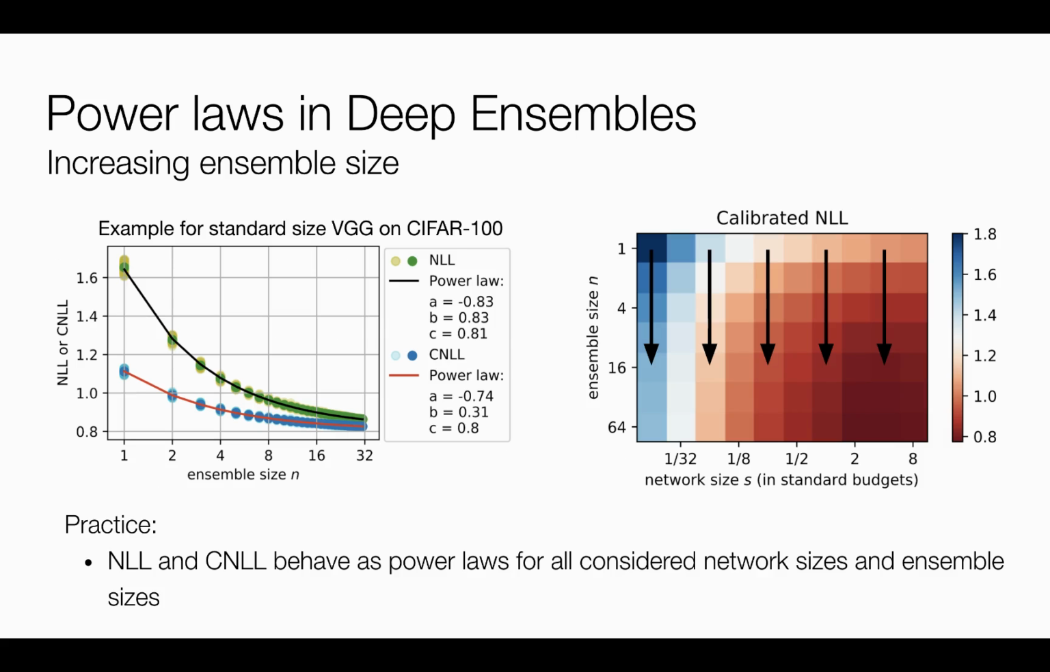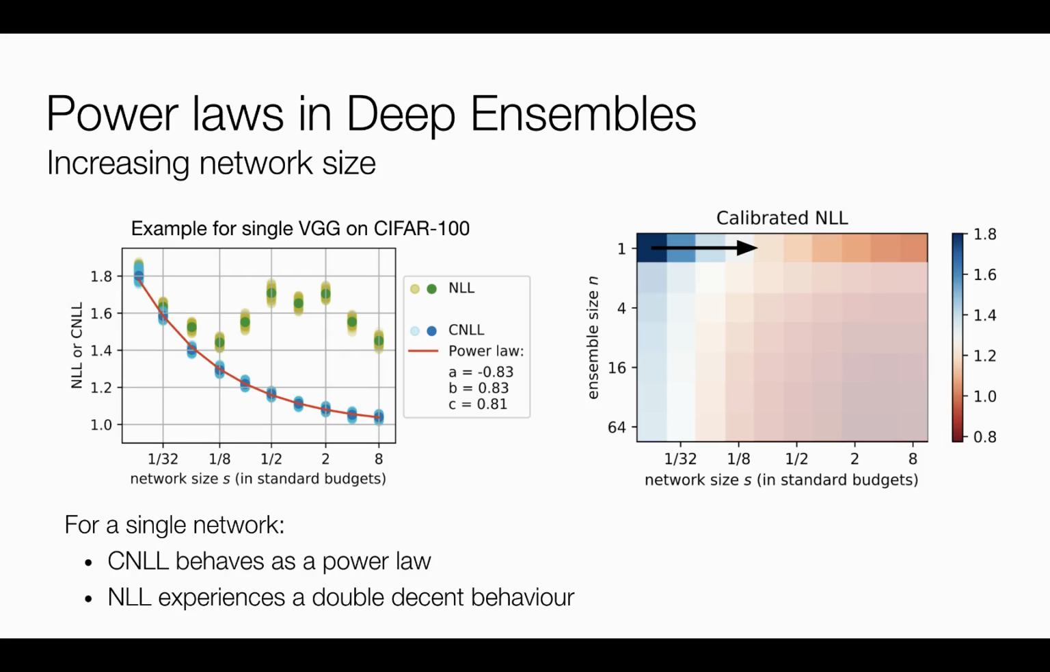Infinite ensembles are possible only in theory. In practice, ensembles of finite sizes are used. Interestingly, in our experiments, we find that NLL and CNLL behave as power laws not only asymptotically, but also for all finite ensemble sizes that we considered in the experiments.